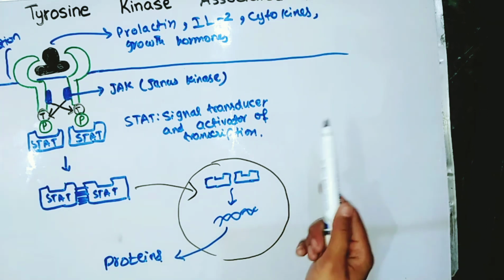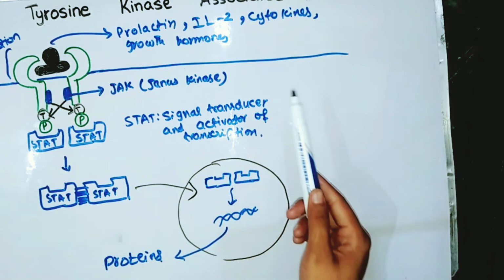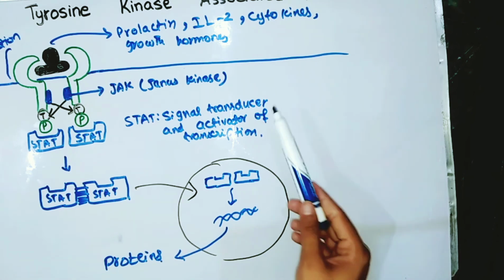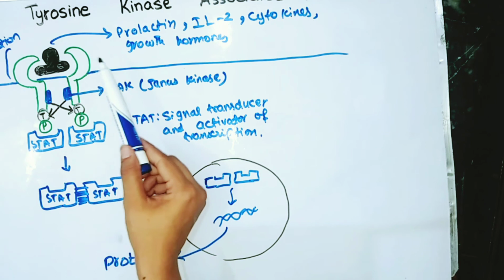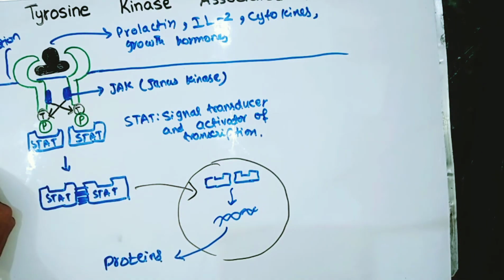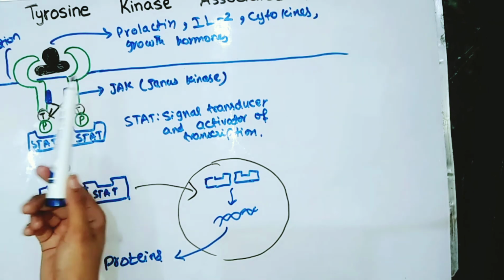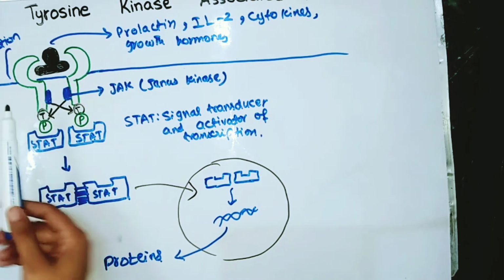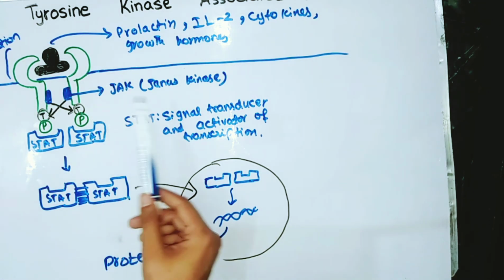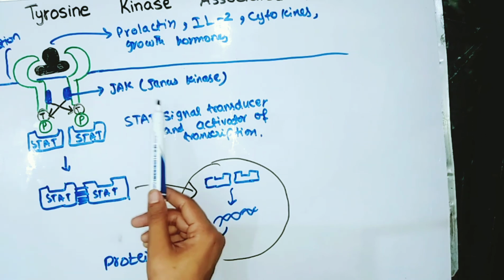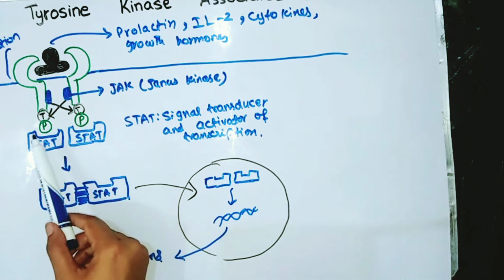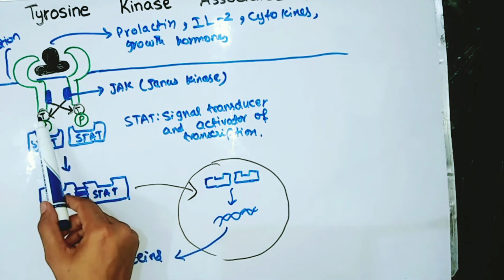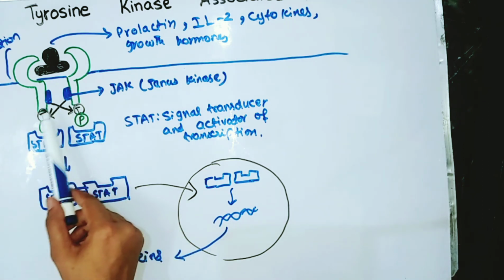So in summary, the whole process or working of tyrosine kinase associated receptor: ligand comes and it binds with two receptors and not one receptor, leading to the dimerization of the receptor. And once this complex is activated, it is dimerized, then it acquires JAK, which is a special type of tyrosine kinase, and this JAK will cross phosphorylate the tyrosine residues of these two receptors.